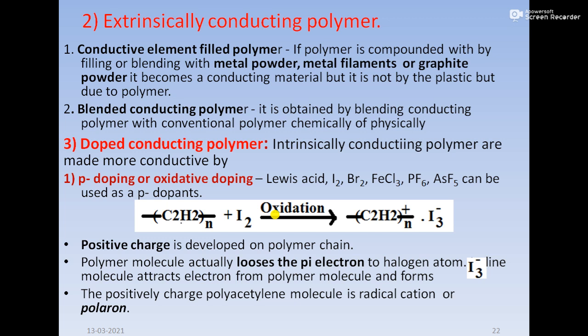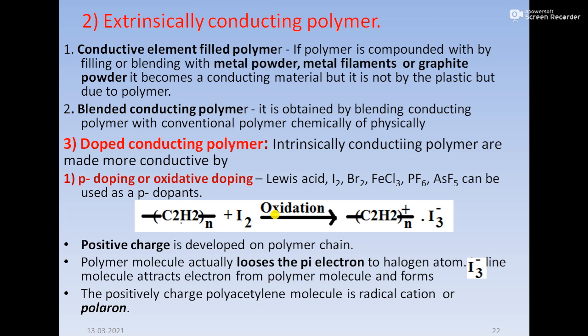Next is extrinsically conducting polymer. In that there are two types. One is conducting element filled polymer. That means we add some conducting elements, that is, we blend the polymer with either metal powder, metal filament, or graphite.